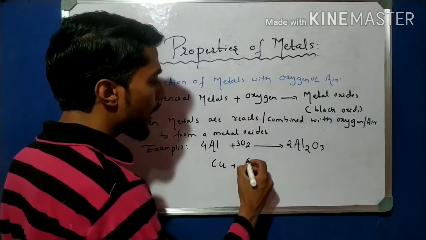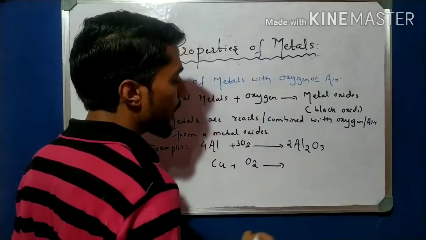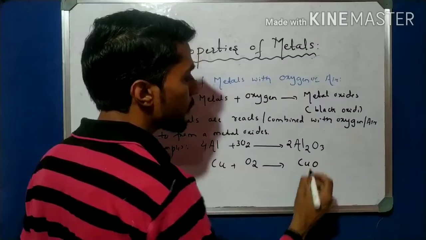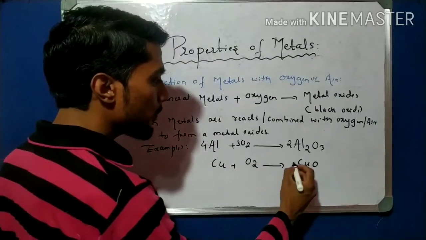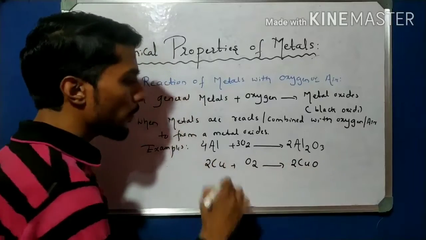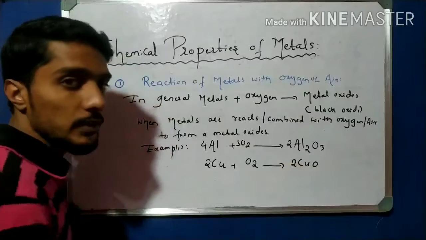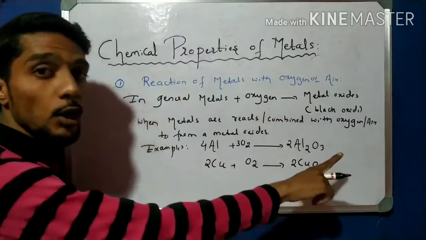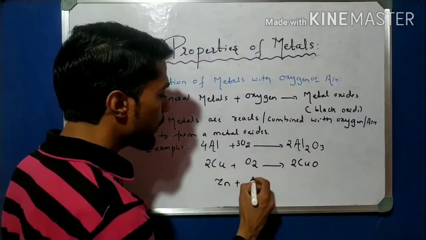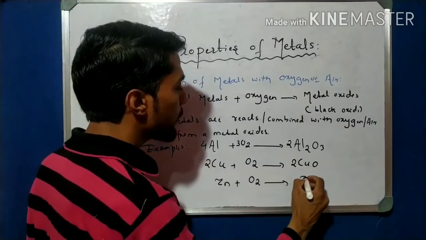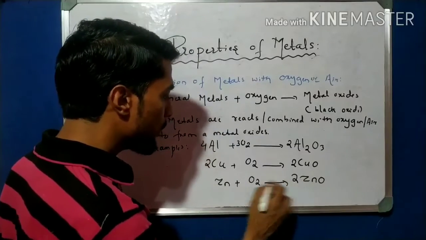Now come to the other example, copper oxide. Copper reacts with oxygen or burns in the presence of oxygen, and forms copper oxide, CuO. The balanced equation has 2 Cu and 2 CuO. This is one example of a metal reacting with oxygen to form metal oxides: copper oxide, aluminium oxide. Now take another example, that is zinc. Zinc plus oxygen gives zinc oxide, so 2 Zn and 2 ZnO.